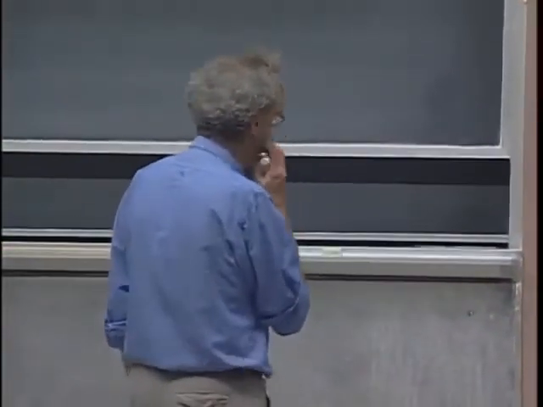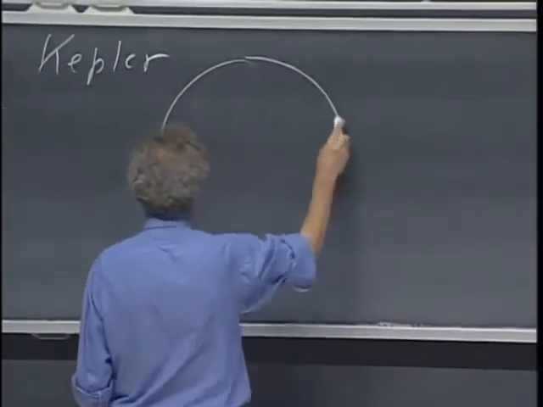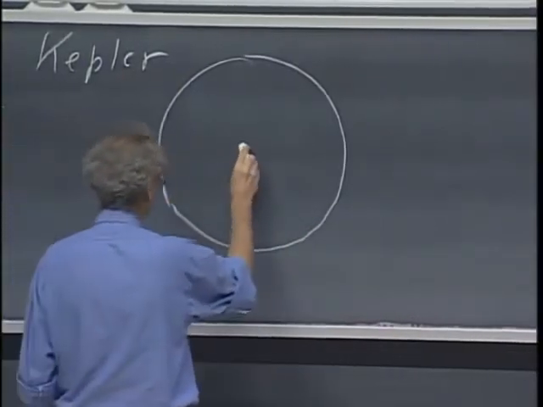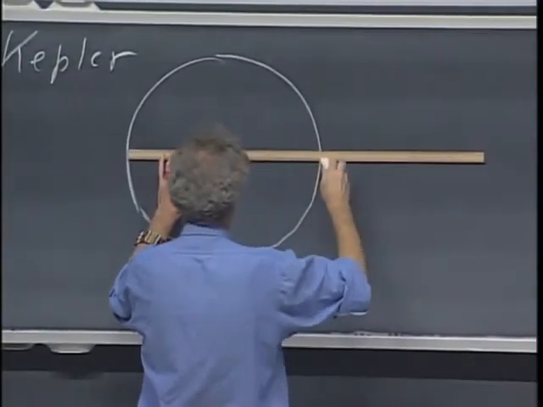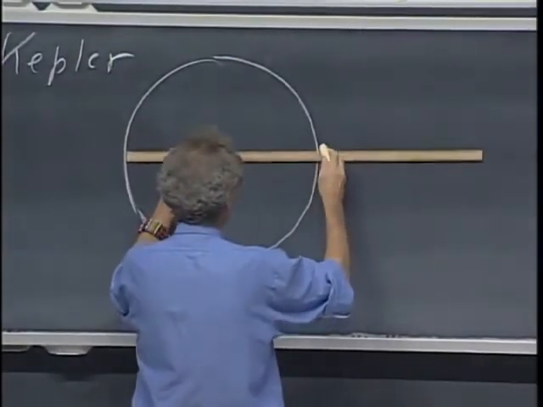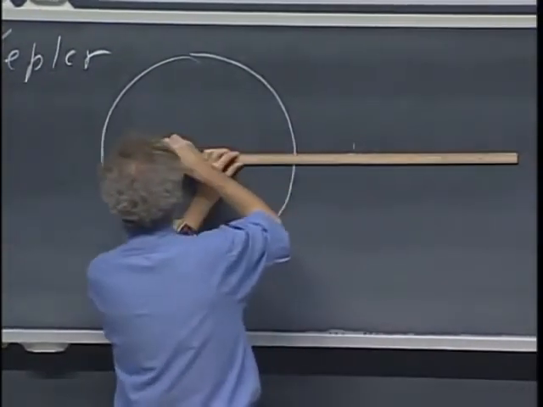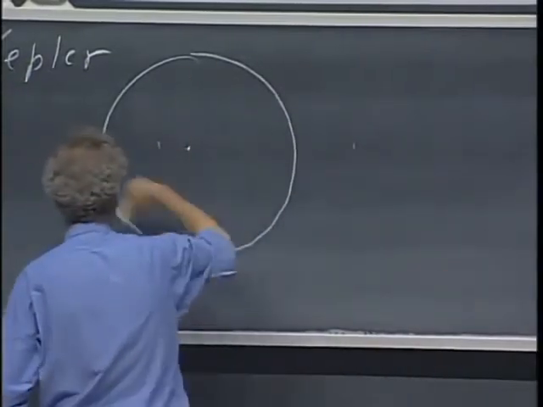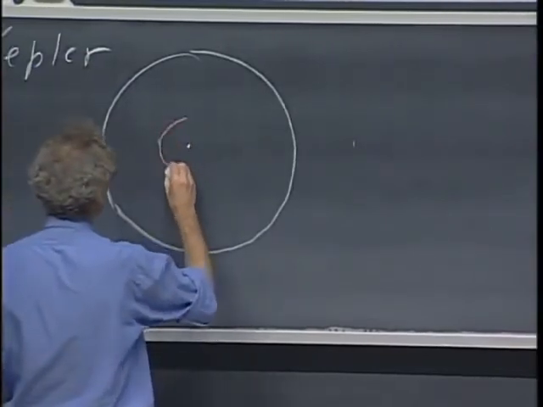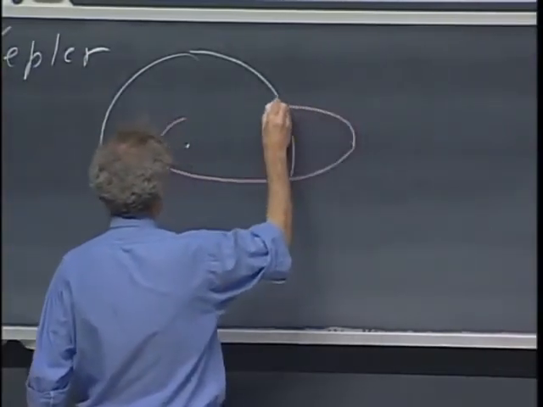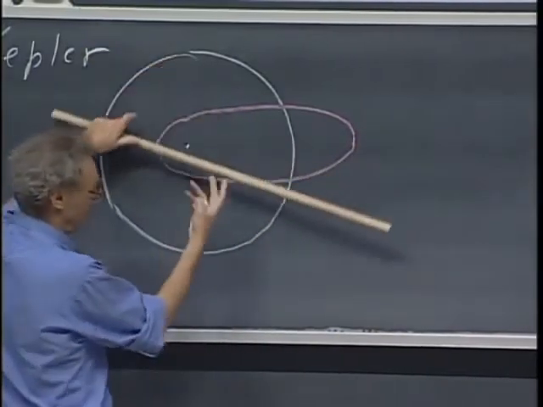And there's one thing which is already quite remarkable and very non-intuitive to say the least, that if you have various orbits which have the same semi-major axis, that the period is the same and the energy is the same. And that's by no means obvious. So this is one orbit. Think of it as being a circular orbit, and this is another one. This distance is the same as this distance. I've just done it that way.